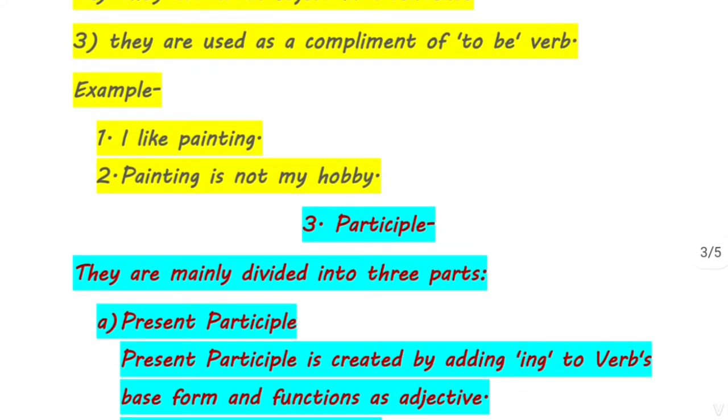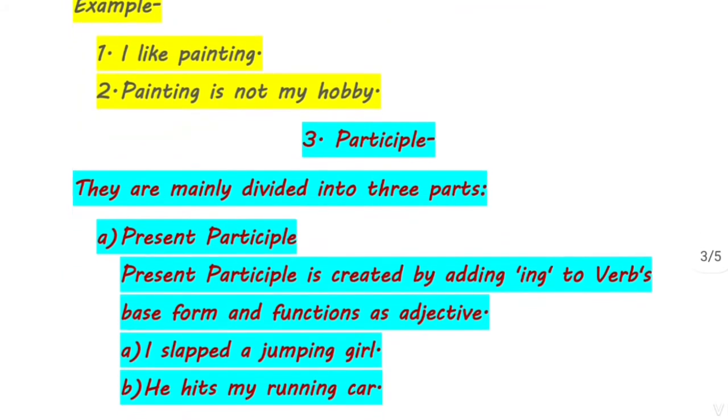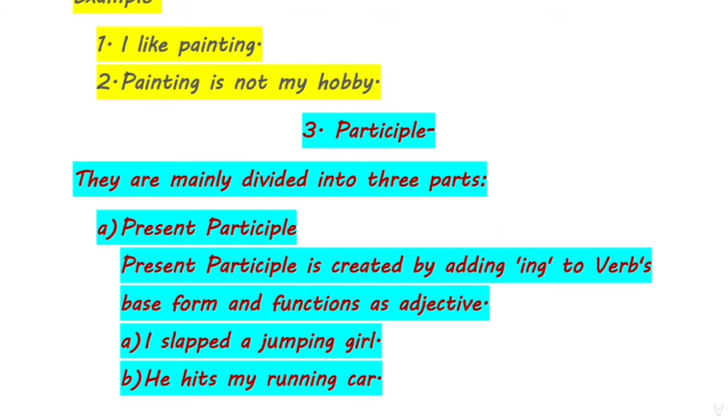For example, I like painting. Second, painting is not my hobby. In I like painting, painting is an object; in painting is not my hobby, it is a subject. You can see here that the word painting has been used as a noun in this sentence.